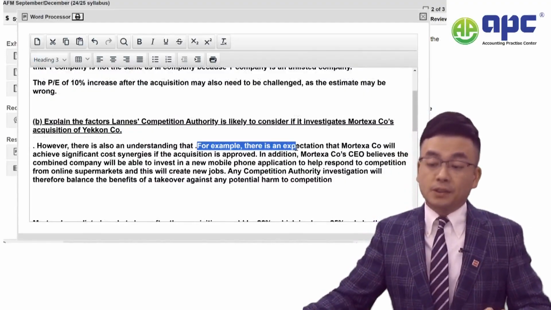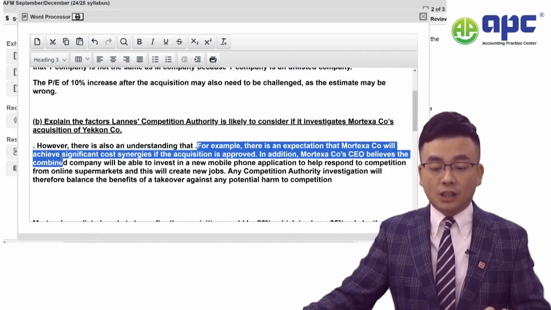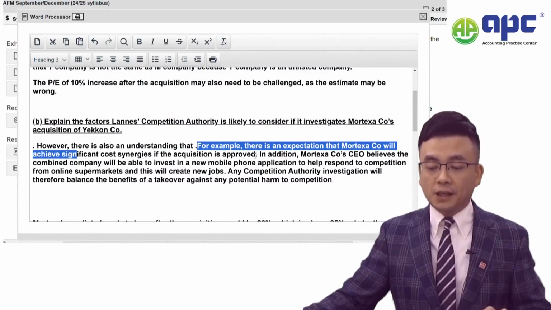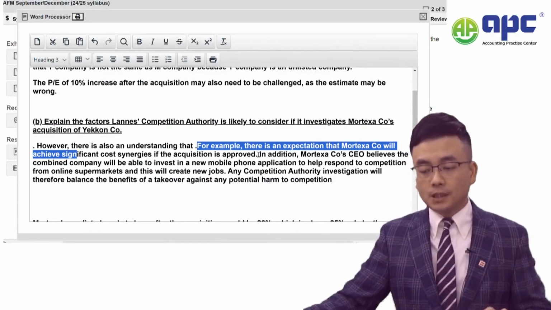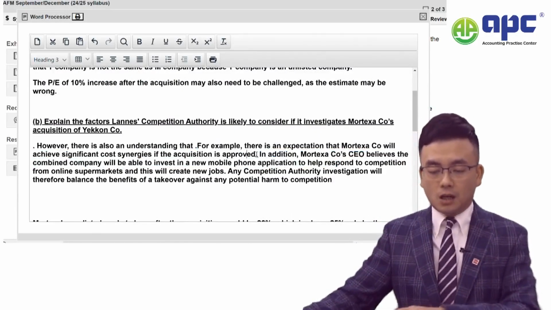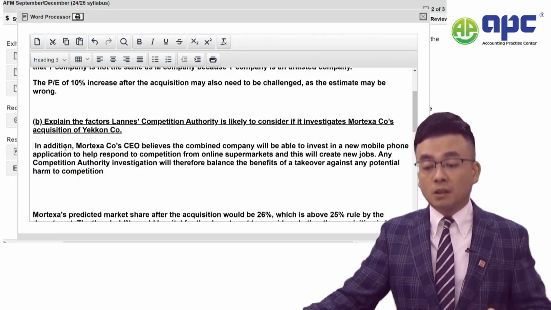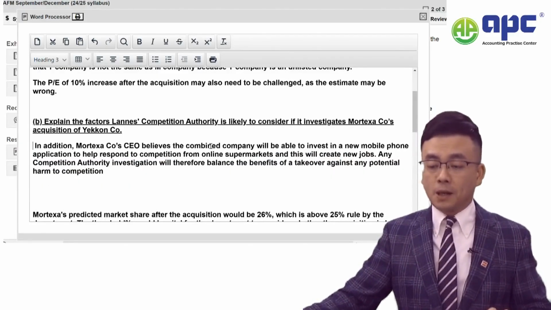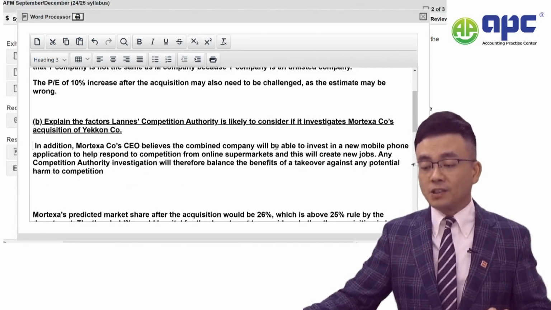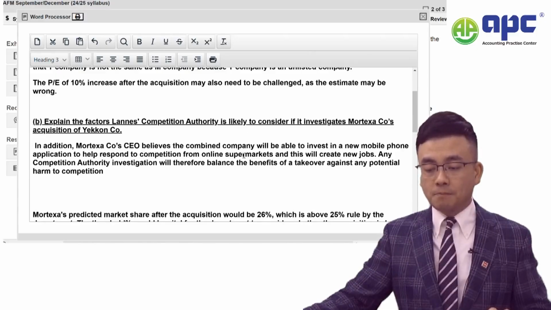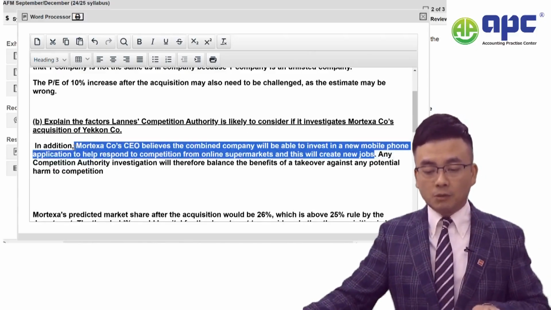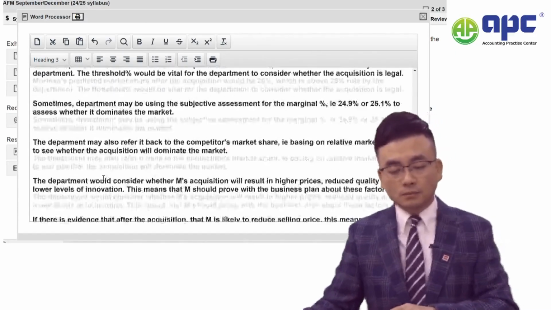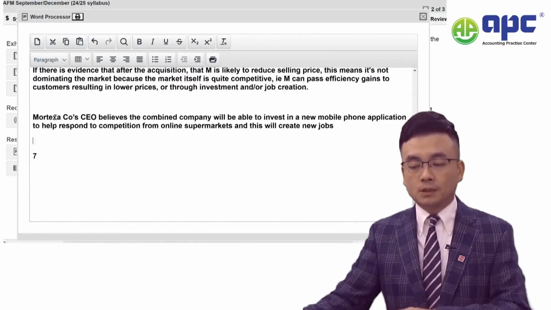For example, there's an expectation that our company will achieve significant cost synergies, okay, if the acquisition is approved. In addition, I've used that already. In addition, the company CEO believes that the combined entity will be able to invest in a new mobile phone application to help respond to competition from the online supermarket, and this will create new jobs. Okay, now, just to cut it, that's my number 6 there.